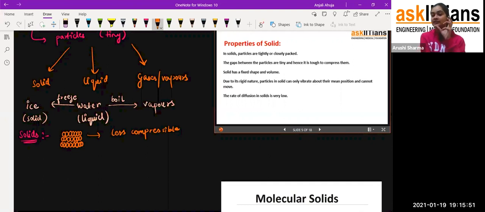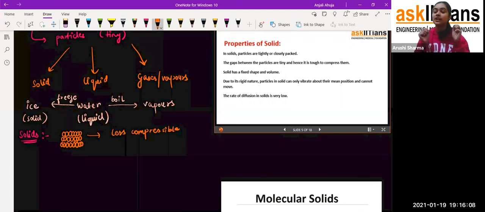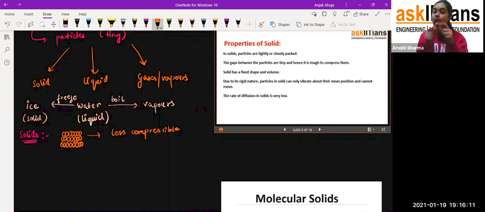Even if there is one iron box and I ask you to put that iron box into a very small space, for example, the iron box is this much and the space you have is this much, will you be able to put that iron box there? No, because it does not fit that space. Because solids have a fixed shape and volume, you can't push it and fit that iron box into that particular space, because the space is smaller whereas the volume of the iron box is more. You can't do it, because solids don't have the property to get compressed. Exactly. That is why, student, solids always have a fixed shape and volume.